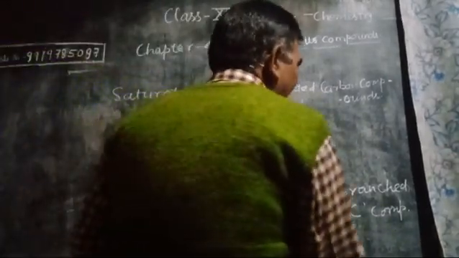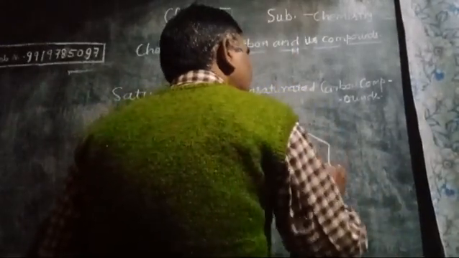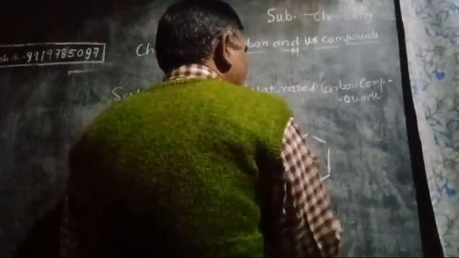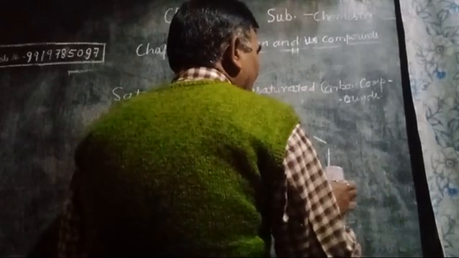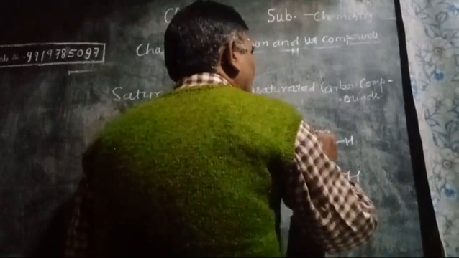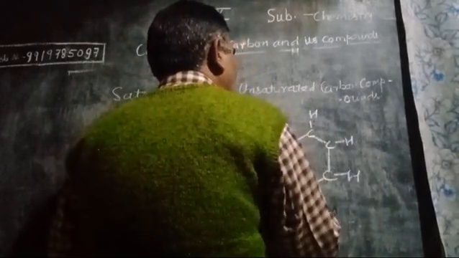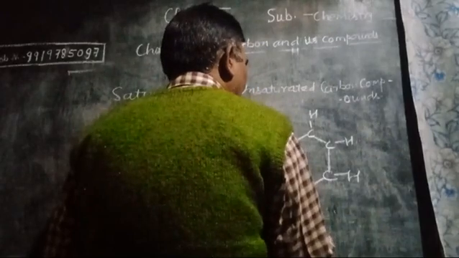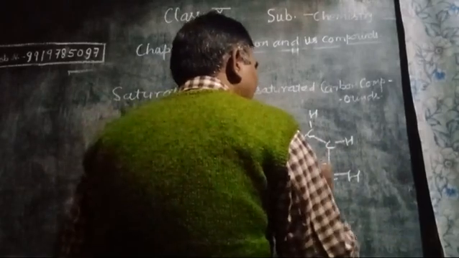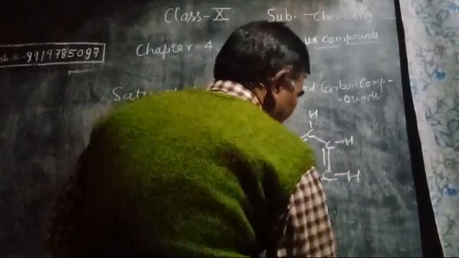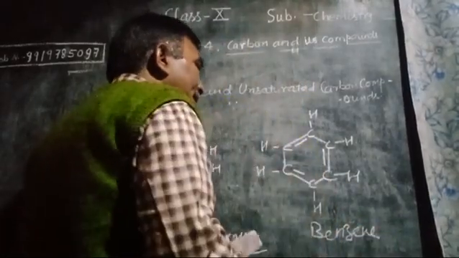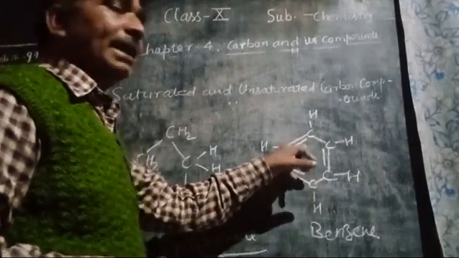Benzene is also one of the cyclic compounds. Each node contains one carbon and one hydrogen in benzene, like this one. And 3 double bonds are present, like this one, because the 4 valencies of carbon are completed by 3 double bonds.